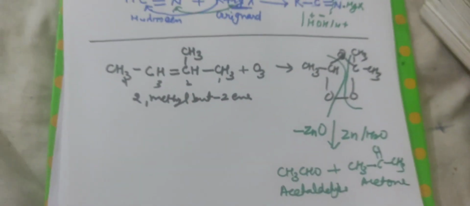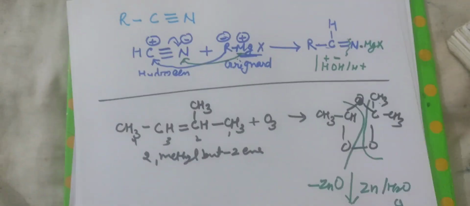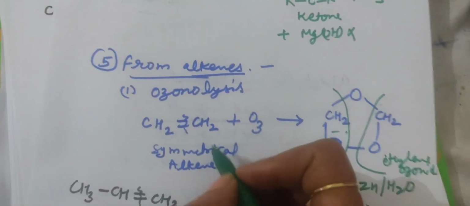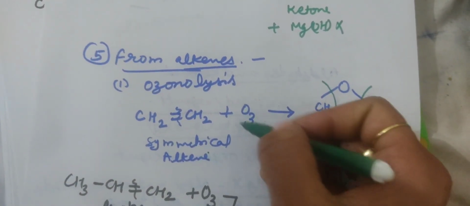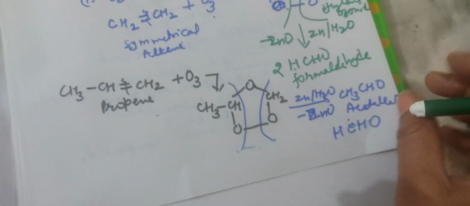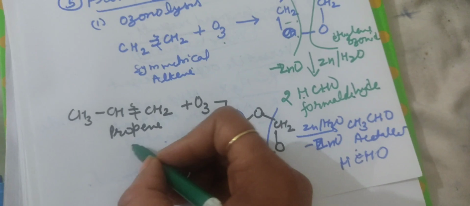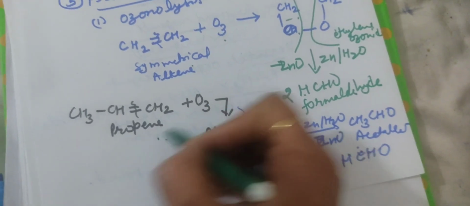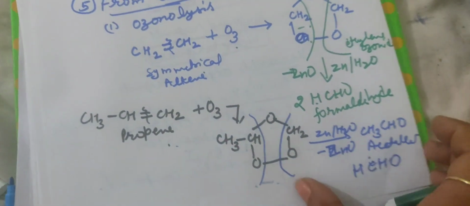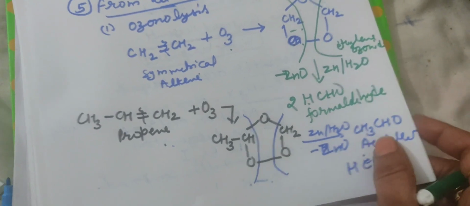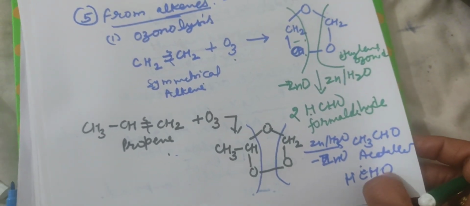So, from alkenes: when symmetrical ethene is ozonolyzed, it gives two molecules of formaldehyde. When propene, an unsymmetrical alkene, reacts with ozone, it gives one mole of acetaldehyde and one mole of formaldehyde.